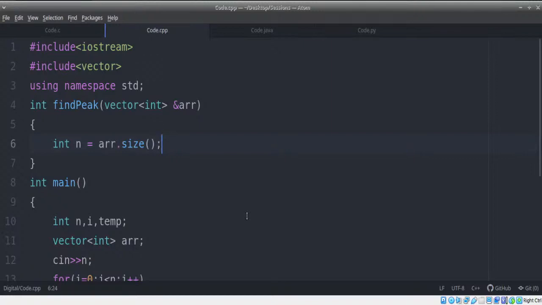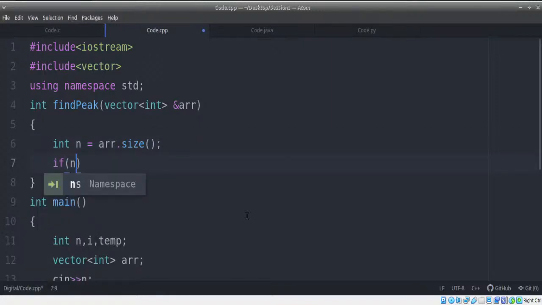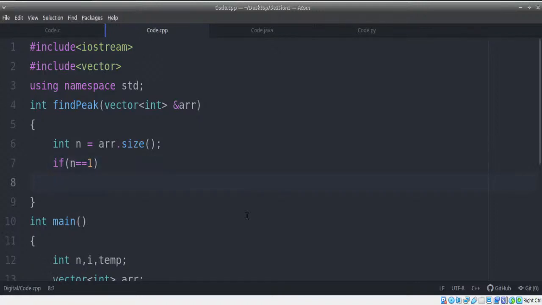Now, vectors have an inbuilt function called size with which you can get to know what is the size of an array or size of a vector. Now, if size is 1, what should I return, guys? What will be the peak index? Can you think it through? Think it over. If size is 1, it's just like one thing, two names.